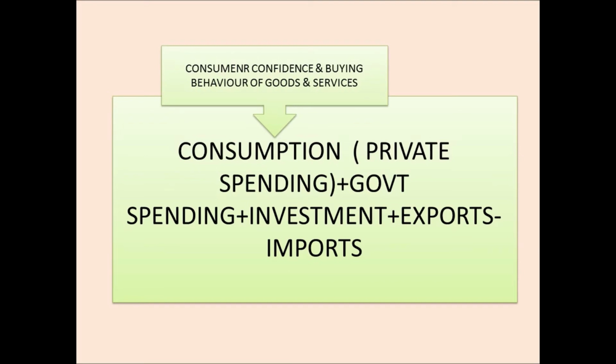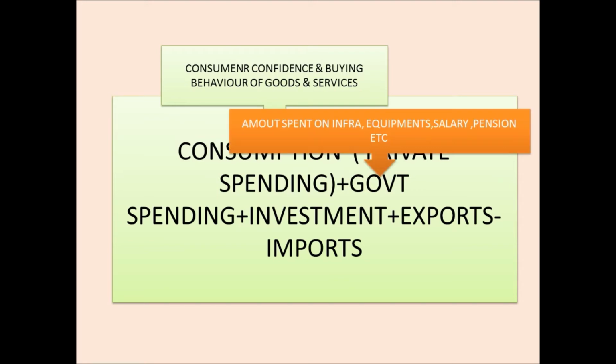And in consumption, it is decided by the consumer confidence and the buying behavior of goods and services. If more people are buying more, then the GDP of the country will grow, and the government spending is equal to the government money spent on infrastructure and also equipment and salary and pension and so many other areas. The government will spend a lot of money. If the government is spending a lot of money, then GDP also will grow.